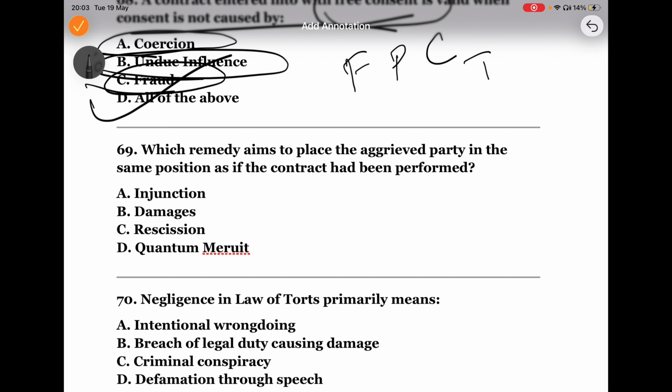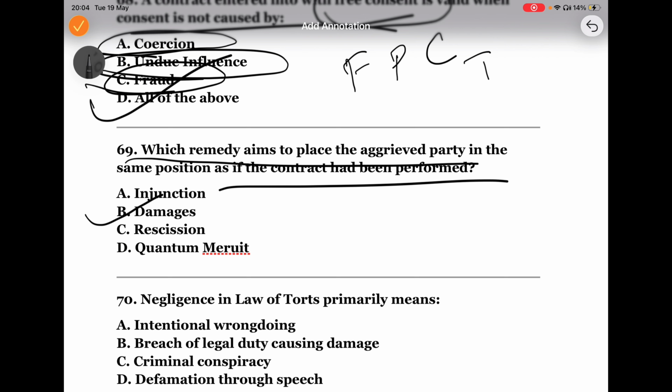Which remedy places the injured party in the same position as contract performance? That is the theme of this question. The answer is damages. Damages means monetary compensation given to the injured party when the contract is broken, to financially place the person in the position he would have been in if the contract was properly performed.